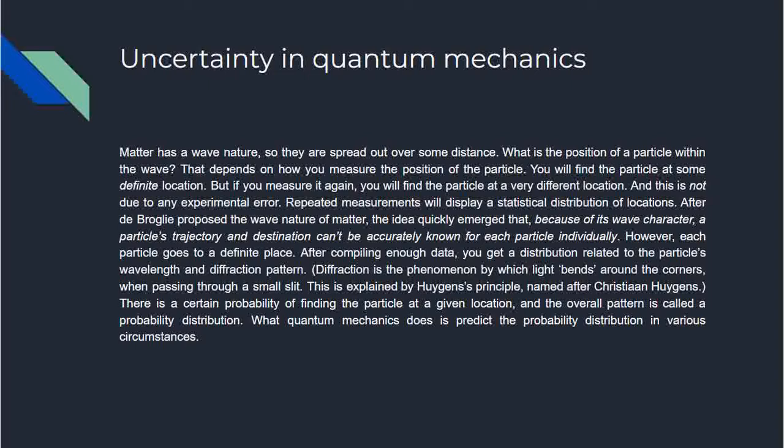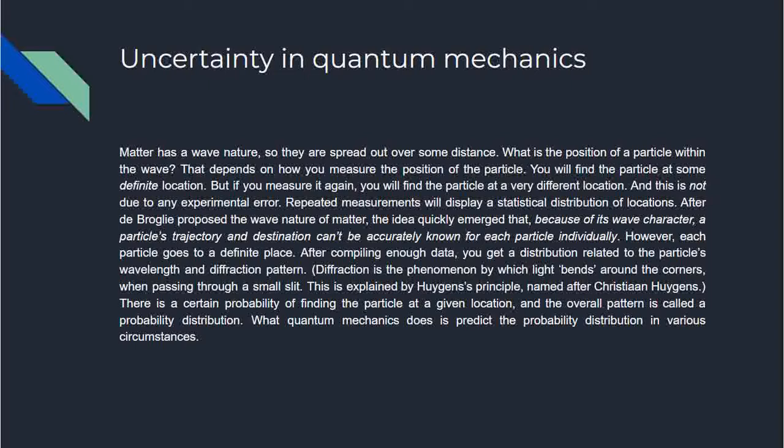You will find the particle at some definite location, but if you measure it again, you will find the particle at a very different location. And this is not due to any experimental error. So it is a wave nature. If you're trying to locate the particle in the wave, you will find that it has no definite, no fixed position. Once you measure it, it will appear to be here. Next time you measure it, it will appear somewhere there. And this is not due to any experimental error. Repeated measurements will display a statistical distribution of locations.